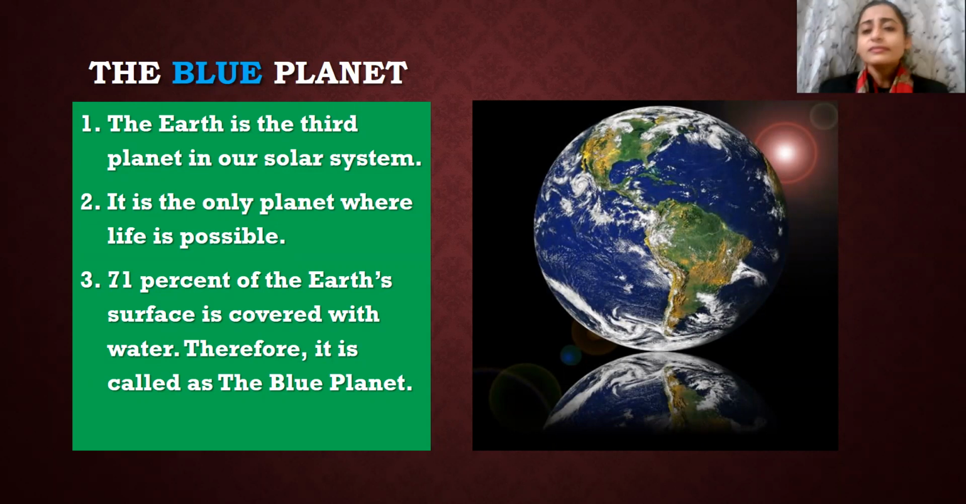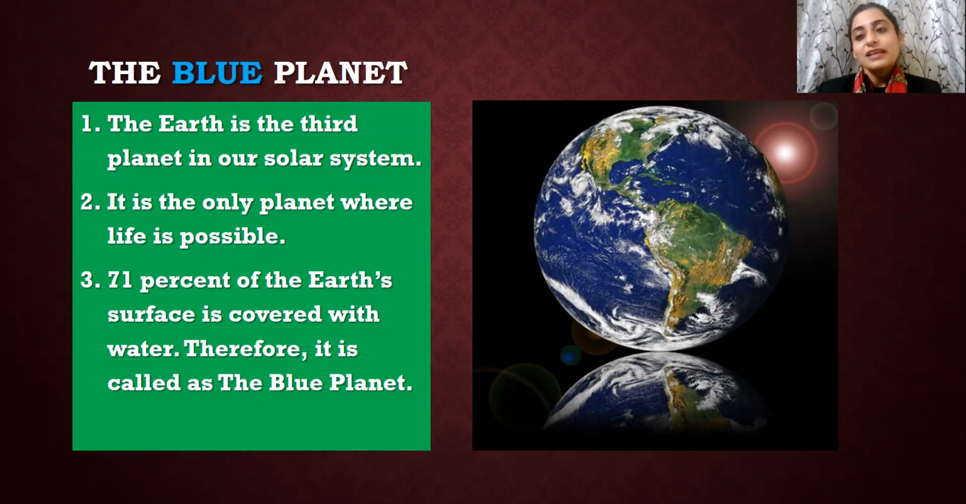Because of the availability of air and water, these two things are extremely important to live. So, number 3, 71% of Earth's surface is covered with water. Therefore, it is called the blue planet.